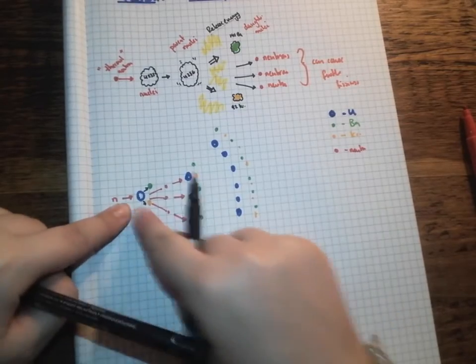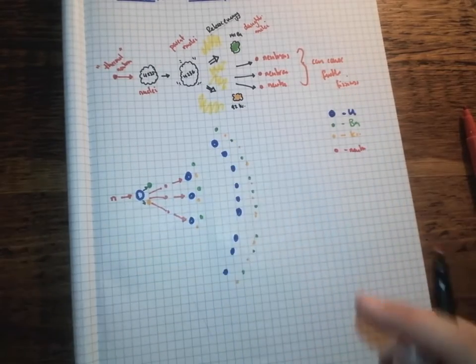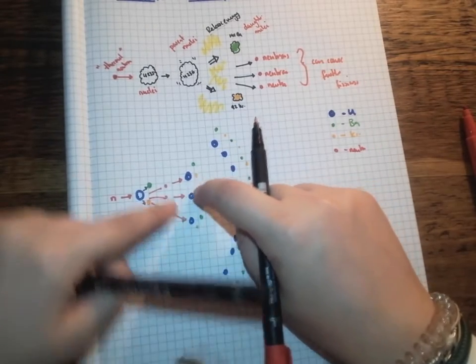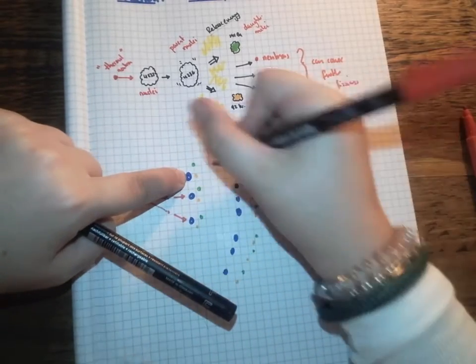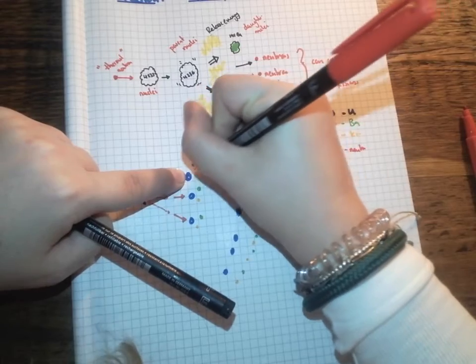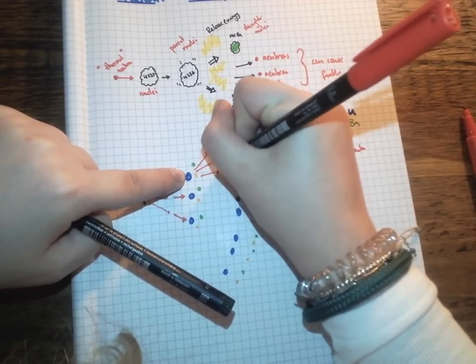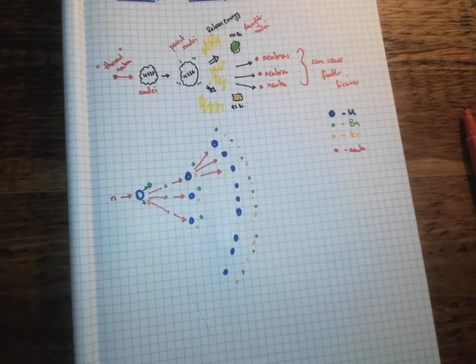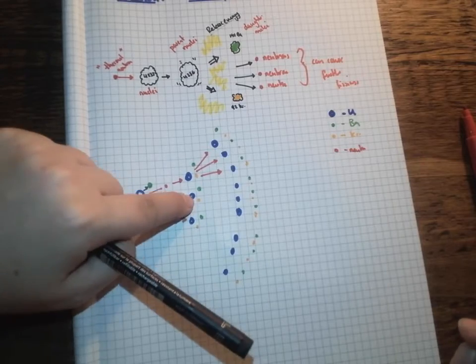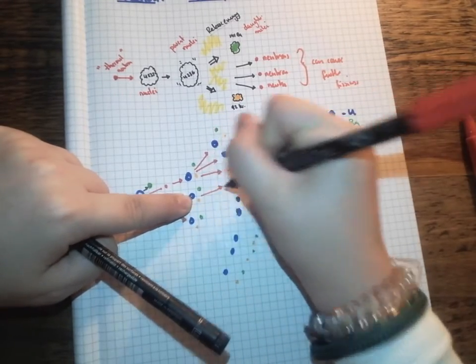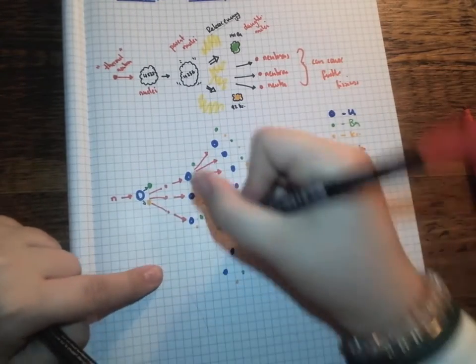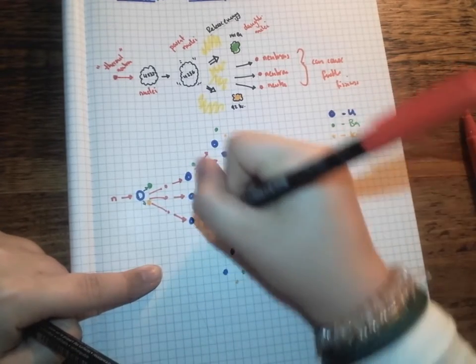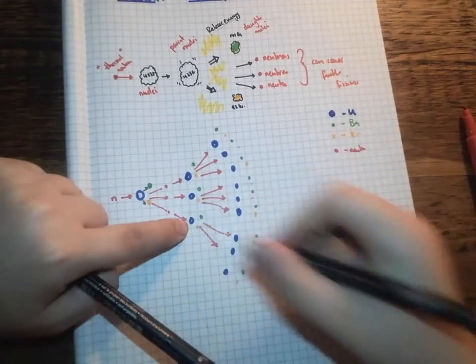So now I've got one, and now I've got three. Those three are also going to split. My barium and krypton are not involved, but each gives me three further neutrons to cause three further reactions. Again here, and again from my last one down here.